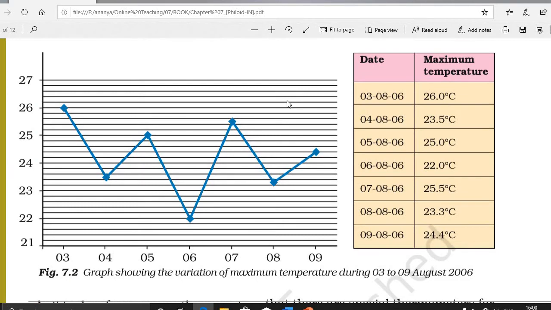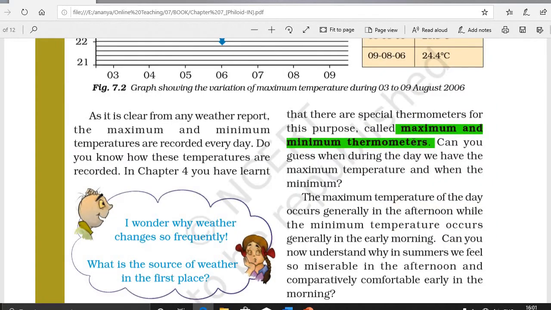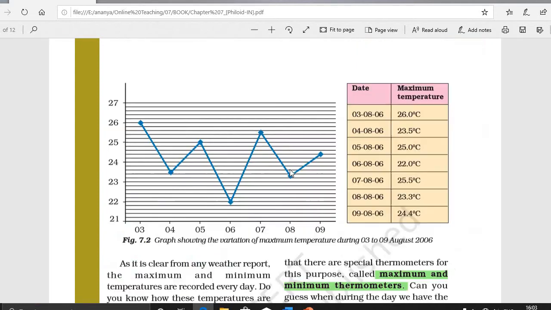Everyone just look at your book, page number 70, figure 7.2. This is the graph showing the variation of maximum temperature during 3rd to 9th August of 2006. In chapter 4, we have learned that there are special thermometers for this purpose called the maximum and the minimum thermometers. The weather report is recorded every day in the form of a graph and published in a table form showing readings of different elements of weather.